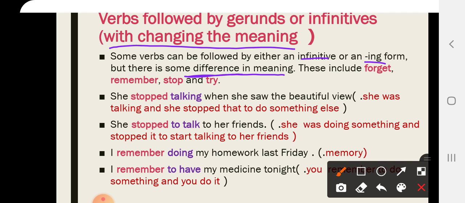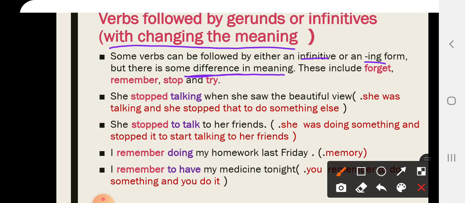I remember playing with children. I remember to play with my kids. Remember here with play and playing have a difference in meaning. I stopped to drink, okay, and I stopped drinking.